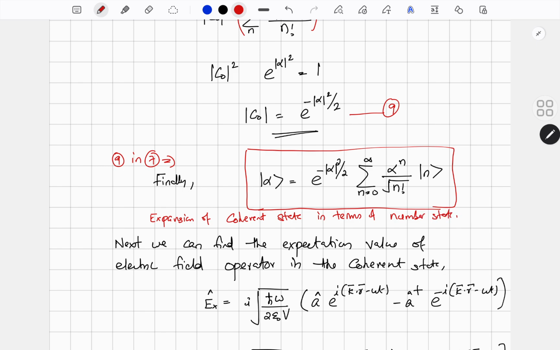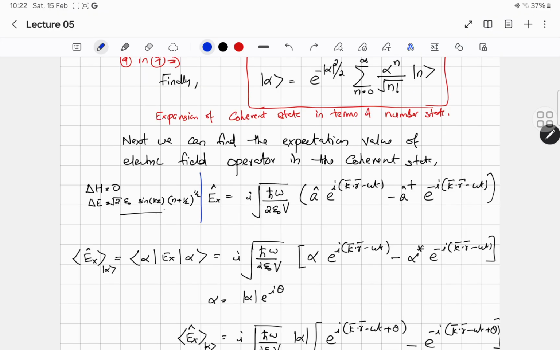Okay, so next we have to discuss what are the characteristics, what is the importance of this coherent state. We have already seen the Fock state and its characteristics. The first thing is it has a definite number of photons and a definite energy.